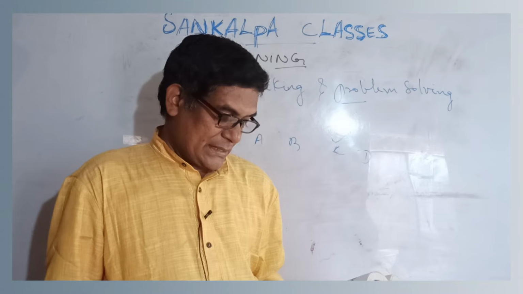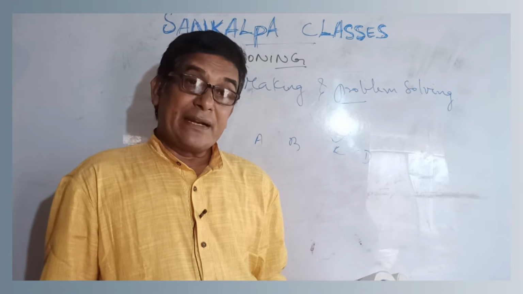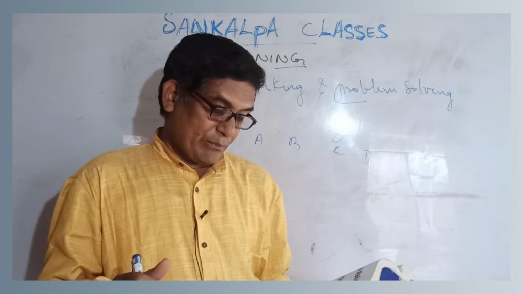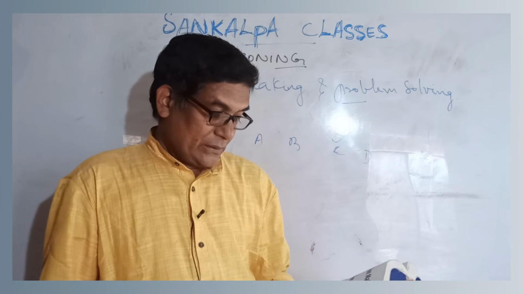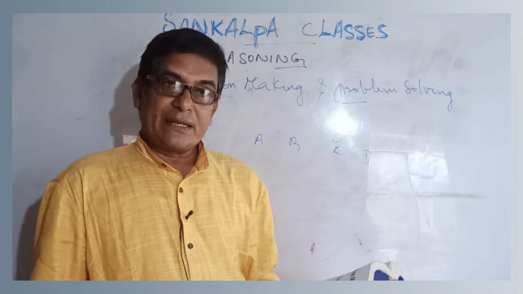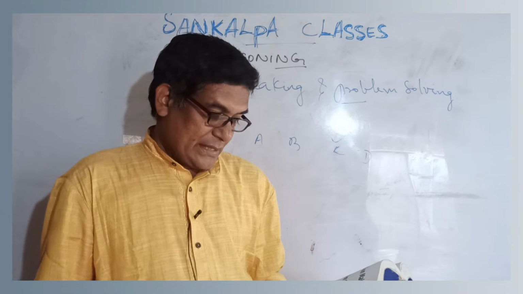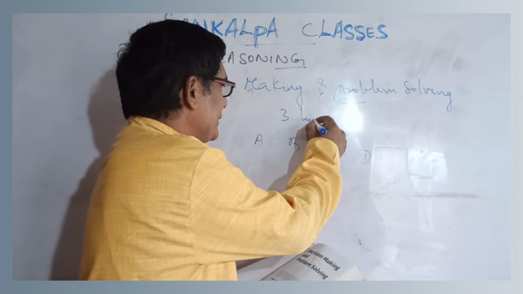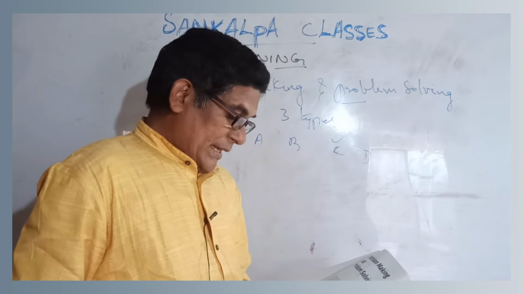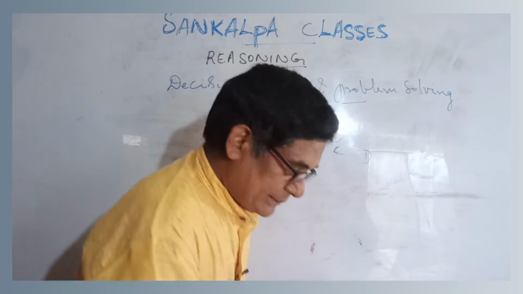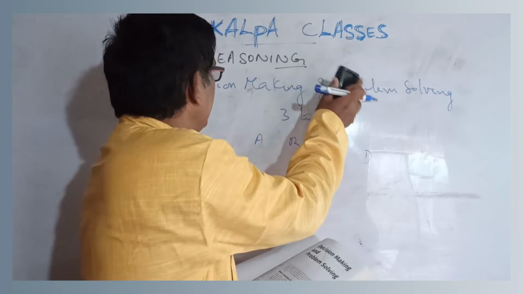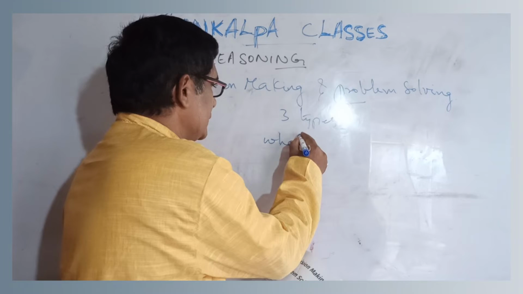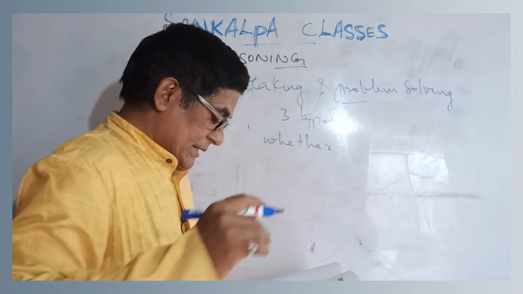In much simpler words, decision making can be defined as the process of making up your mind to conclude or tackle some problematic situation firmly. This is what decision making is, and we have different types of decisions. The decisions are categorized into three types. The first one is the whether decision.